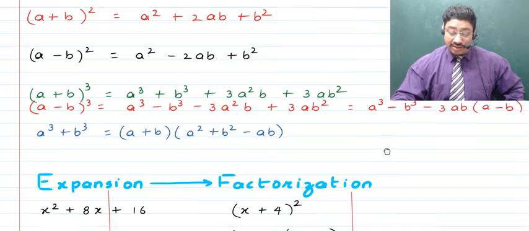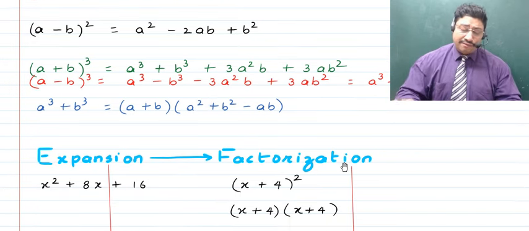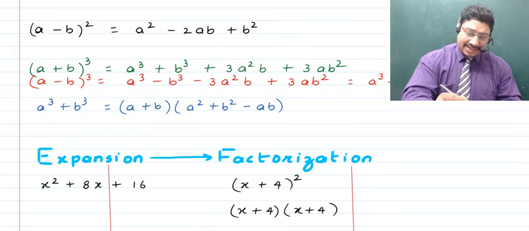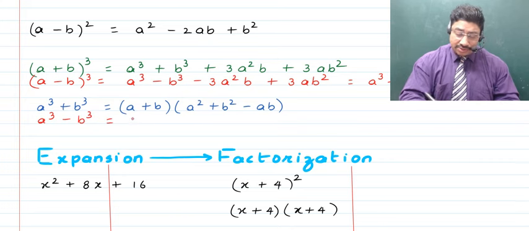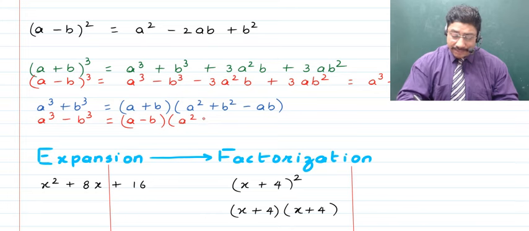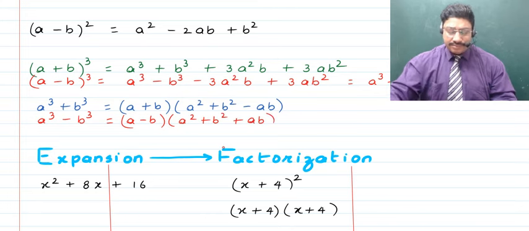Now children, another formula which is pretty close to the one we just discussed: if you talk about a cube minus b cube, this becomes equal to (a minus b) times (a square plus b square plus ab), right?